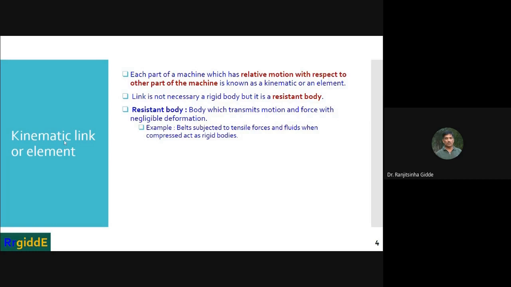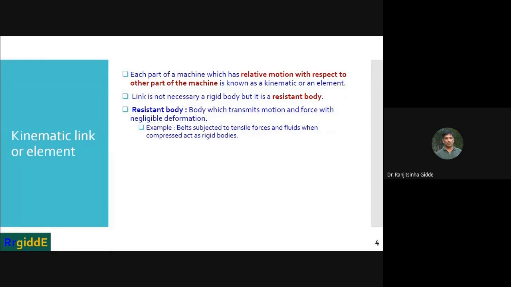So each part of a machine, suppose there is a connecting rod, crank and piston. So these three components are there. They have some relative motion with respect to each other.